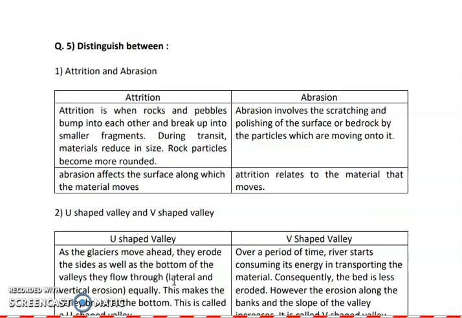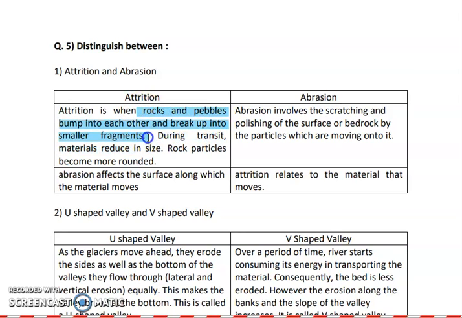Now we'll move further with distinguish between. Okay, the first distinguish between is attrition and abrasion. What is attrition? Attrition is when the rocks and pebbles bump into each other and break down into small fragments. When they dash each other and break down into small fragments, then we call it attrition.